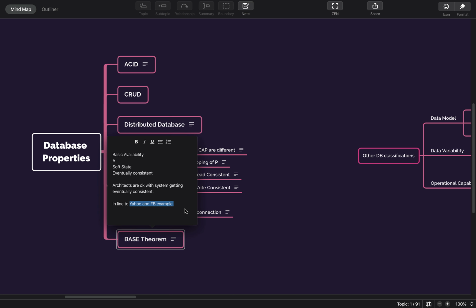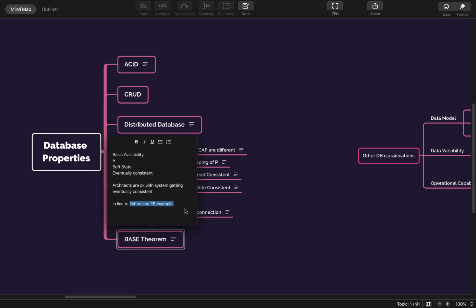So in this Yahoo PNUTS system, what they have done is that the master copy of data is stored as per user's location. In general, if the user's location is in India, then his master data will always be saved in India.